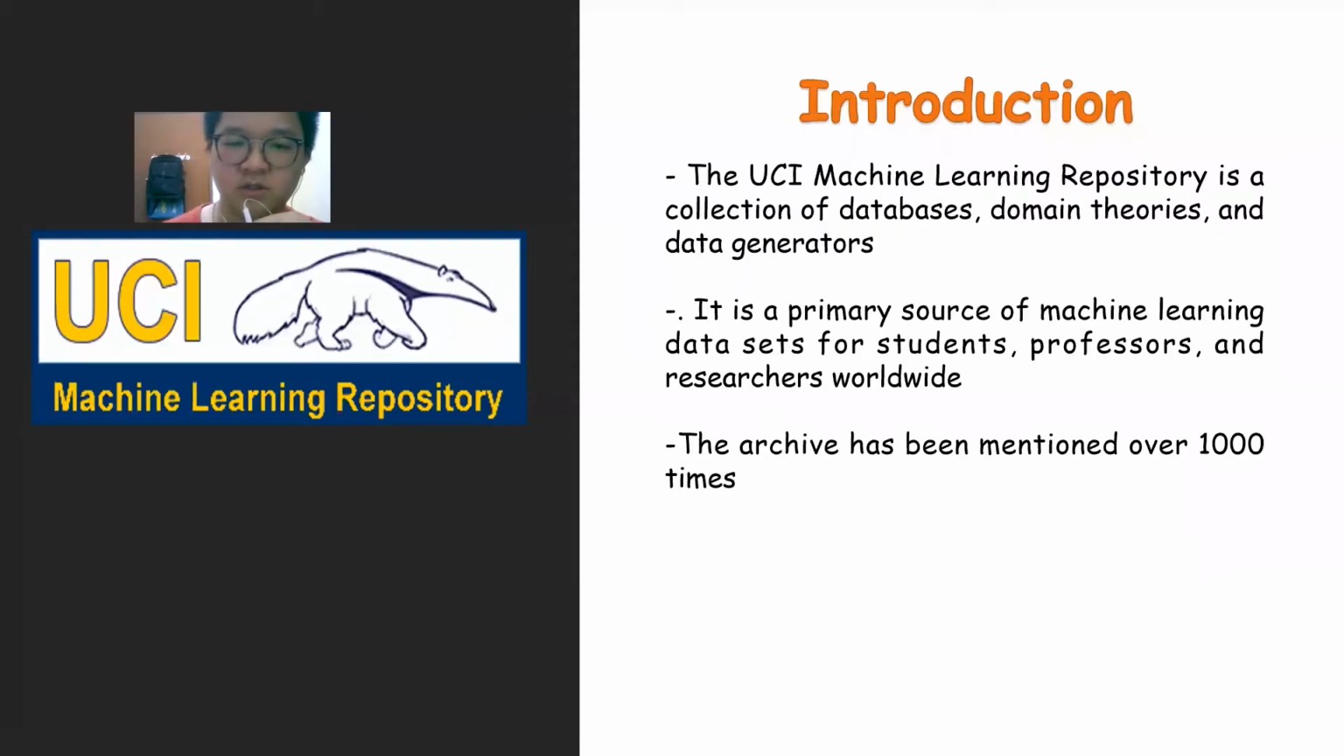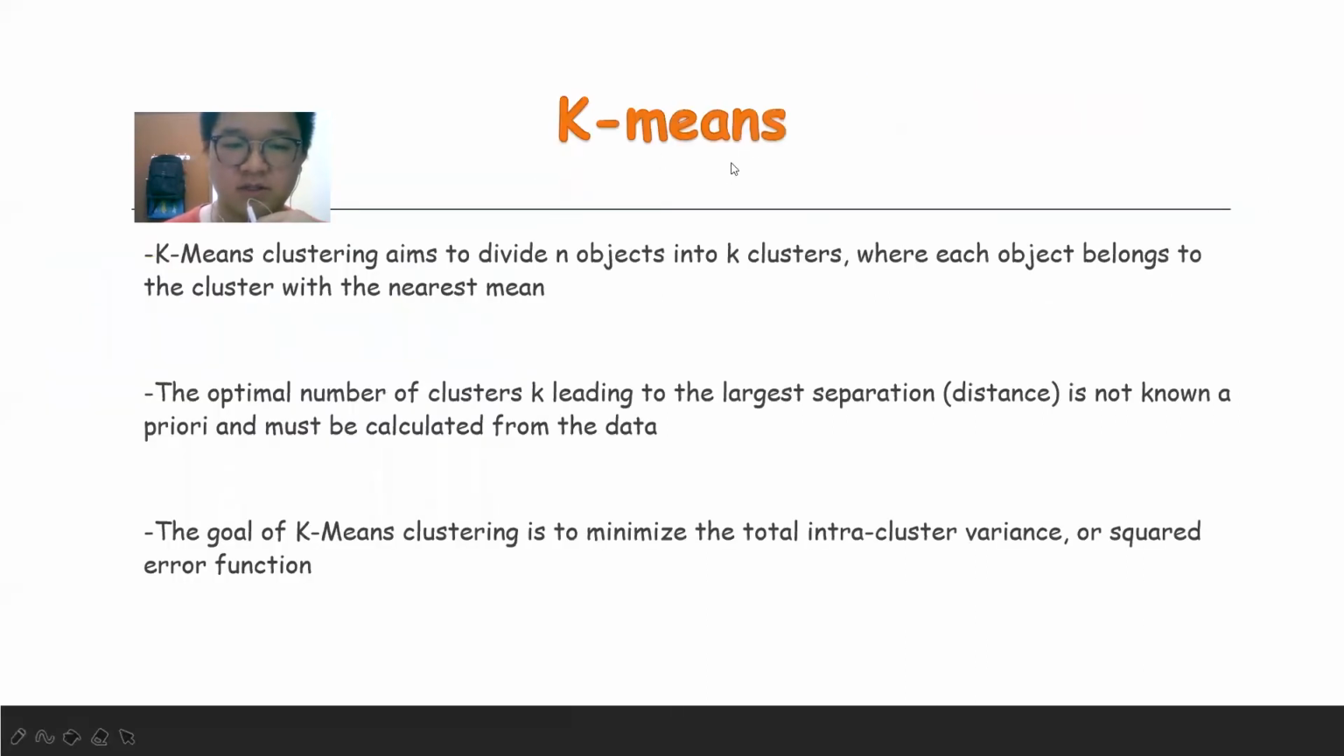Okay, for the introduction, what is the UCI Machine Learning Repository? The UCI Machine Learning Repository is a collection of databases, domain theories, and data generators, and it is a primary source of machine learning datasets for students, professors, and researchers worldwide. The UCI repository has been cited over a thousand times.